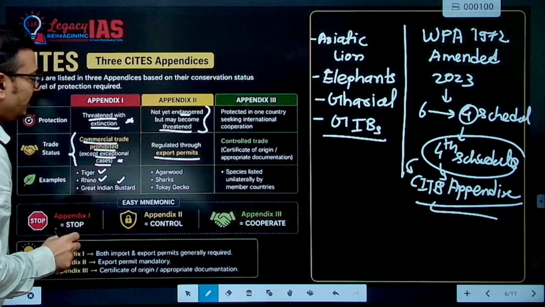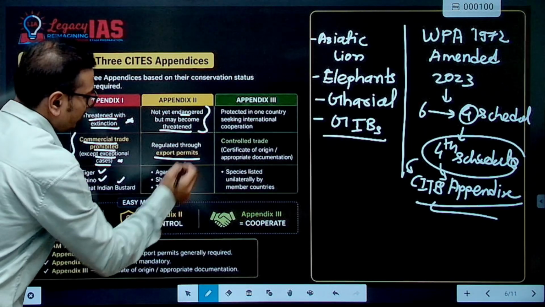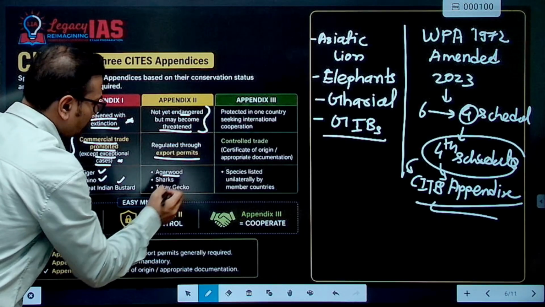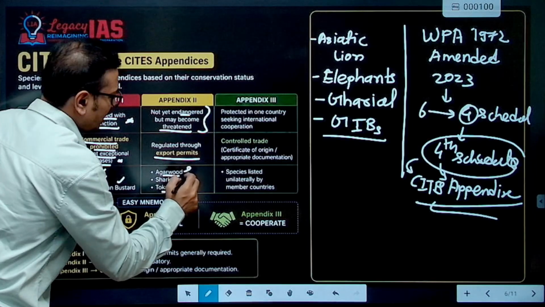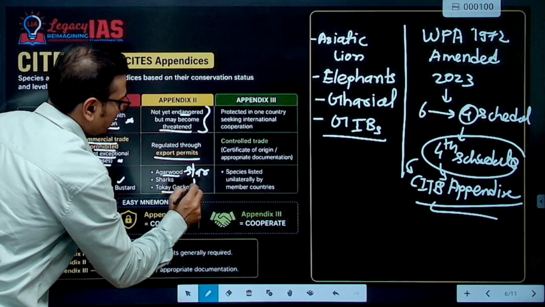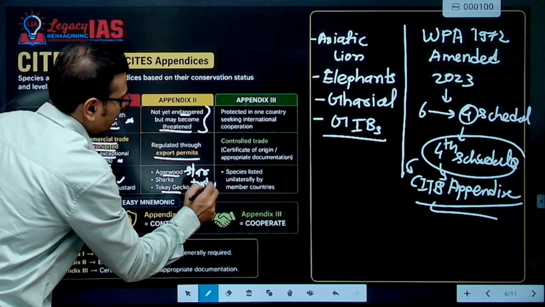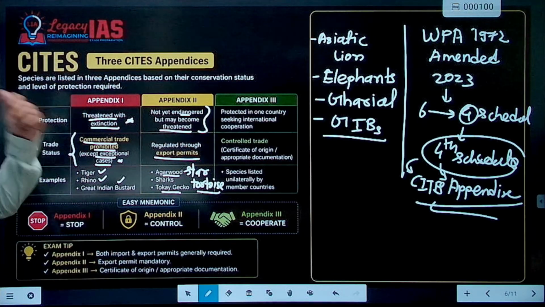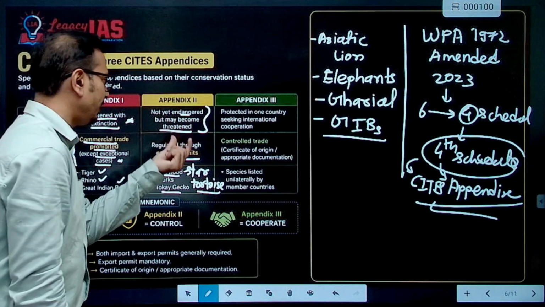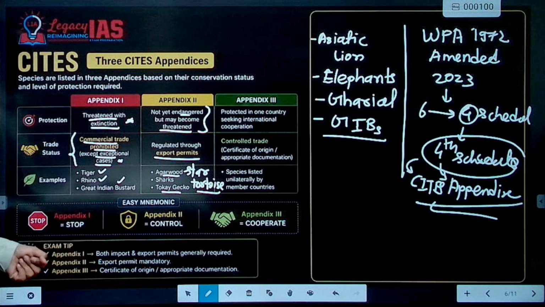For example, in India: sharks, agarwood, and you can also add star tortoise. These species are not yet endangered but may become threatened in future.